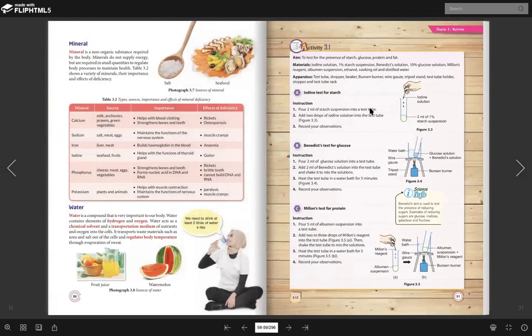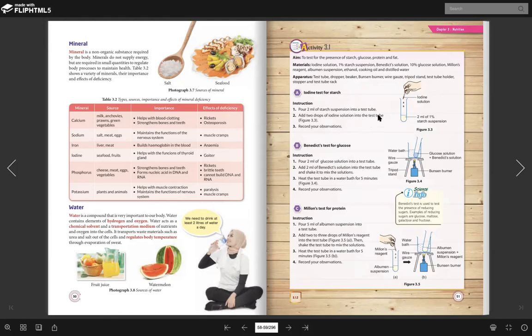So the iodine test, you just remember it like this. You don't need to remember how to do it. You have to know what the result is. For example, if the food has starch, for example, you drop iodine on the rice. Why rice? Because rice has starch. What will happen? You can see the color change from what to what? From yellowish brown to dark blue.